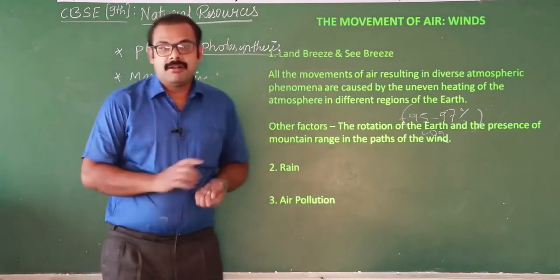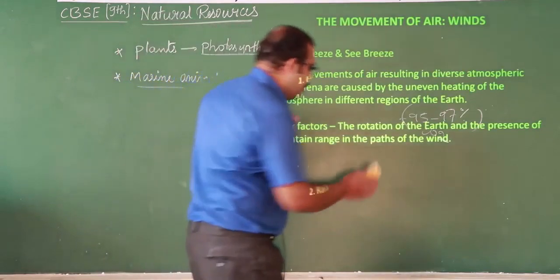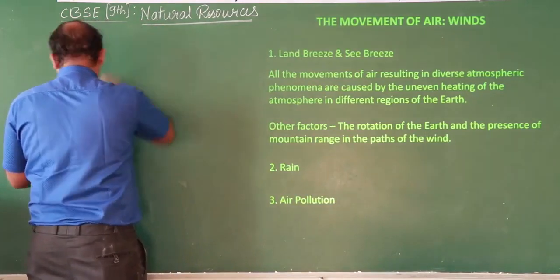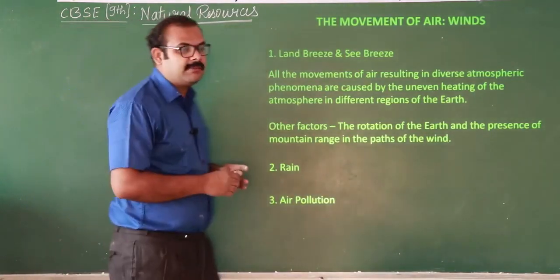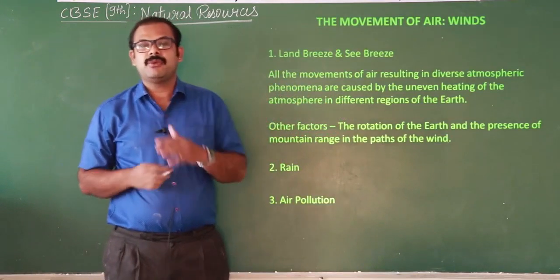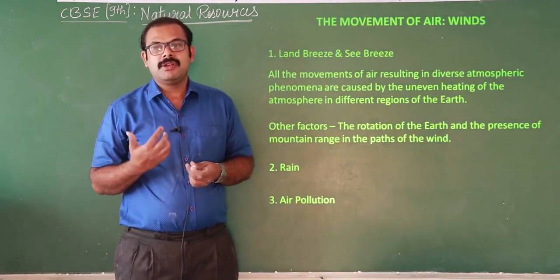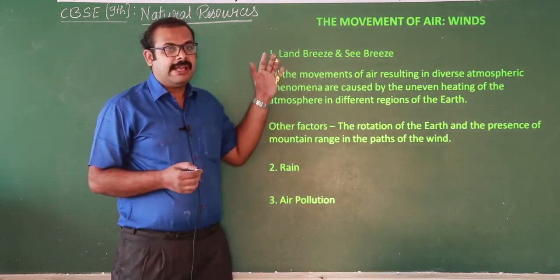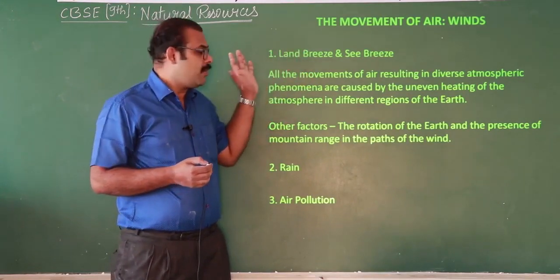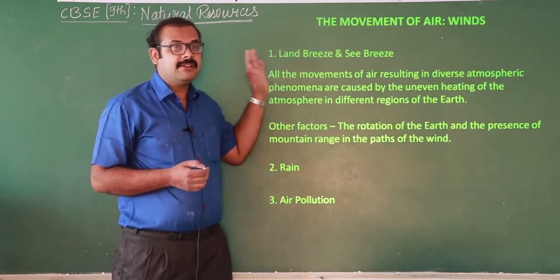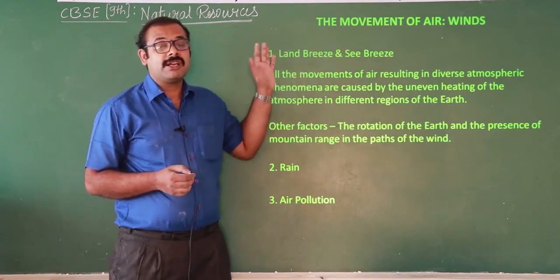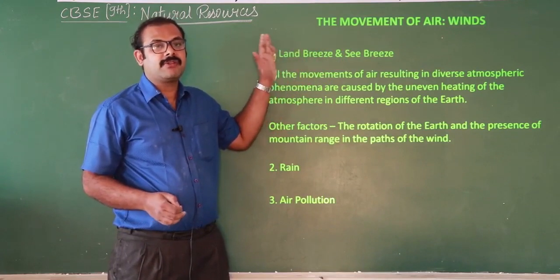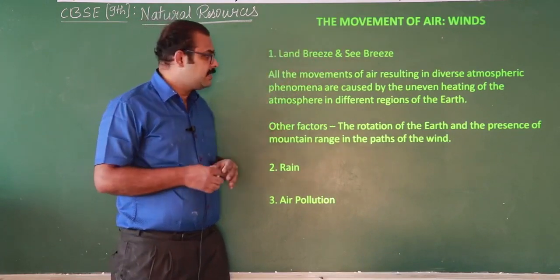Then let's see, as we observe during the rainy season or sometimes after summer, when it is very hot, sometimes there will be a movement of cold air, so that we feel cold. Okay, why is this? The land there is very cold. So how does air move from one region to another region? What is the reason for the movement of air from one region to another? So let's discuss that.